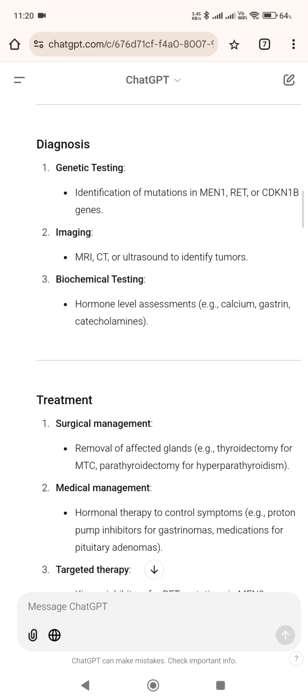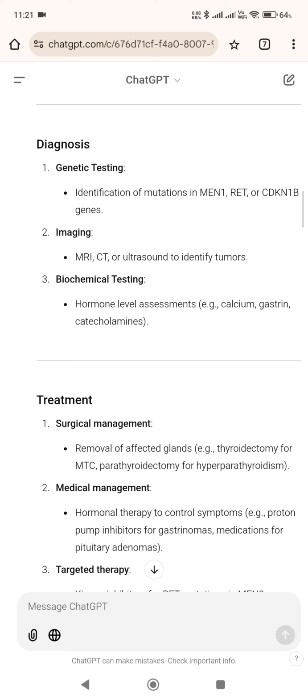Diagnosis: 1. Genetic testing, identification of mutations in MEN1, RET, or CDKN1B genes. 2. Imaging, MRI, CT, or ultrasound to identify tumors. 3. Biochemical testing, hormone level assessments, e.g., calcium, gastrin, catecholamines.